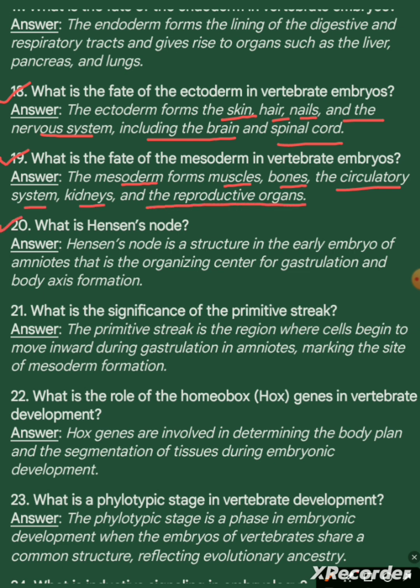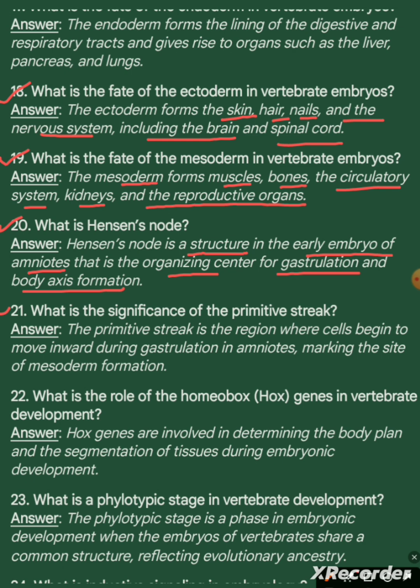Question 20. What is Hensen's node? Answer. Hensen's node is a structure in the early embryo of amniotes that is the organizing center for gastrulation and body axis formation.